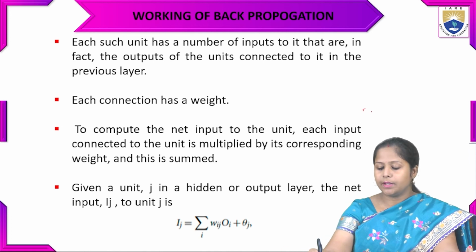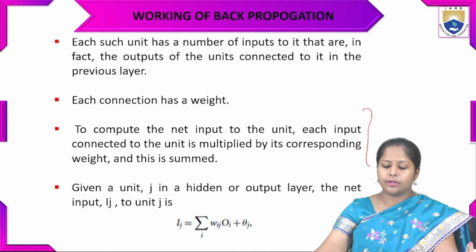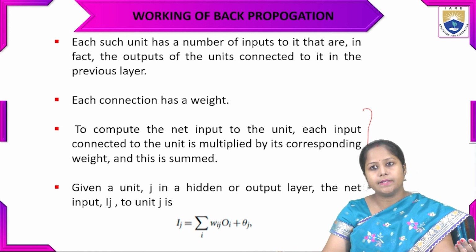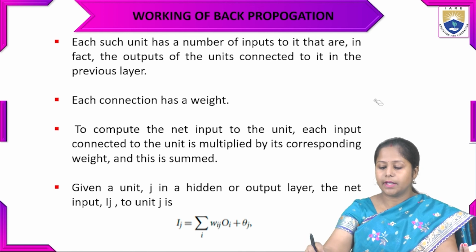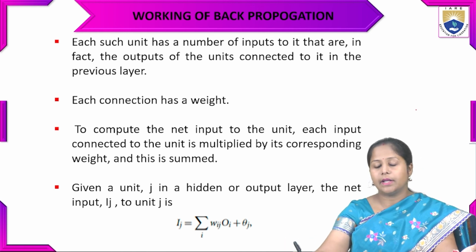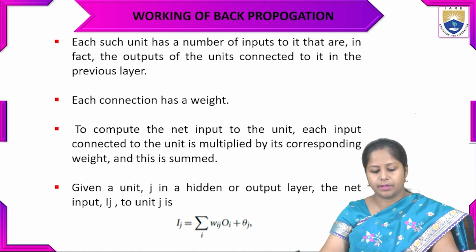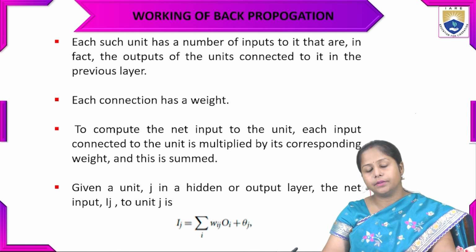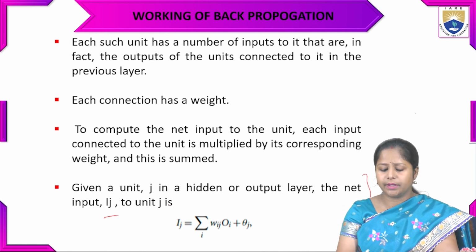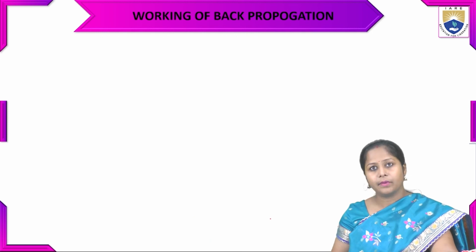To compute the net input, each input connected to the unit is multiplied by its corresponding weight, and these products are summed. So given a unit j in the hidden or output layer, the net input Ij is equal to the summation over i of wij into Oi plus theta j.